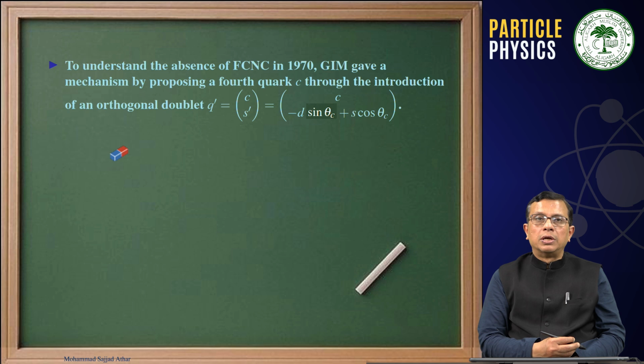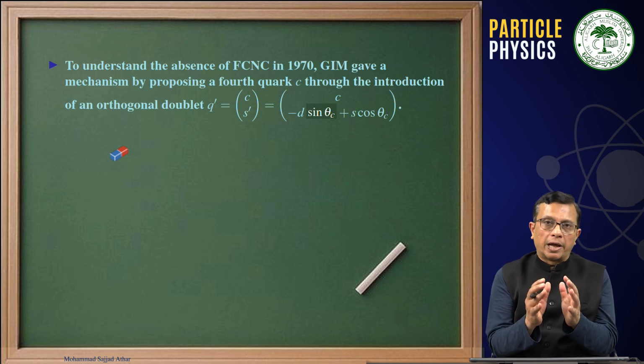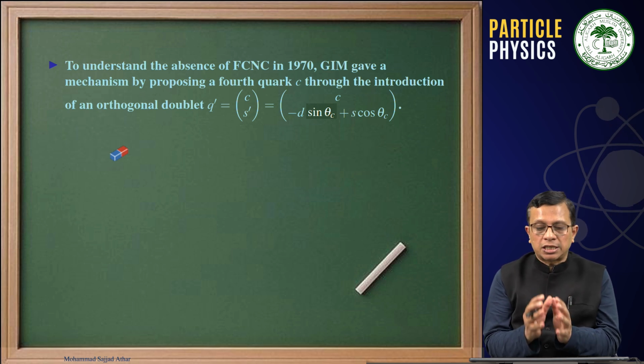And what it tells you is that, like we have an isotopic spin doublet u d prime, similarly we have another weak doublet c s prime.